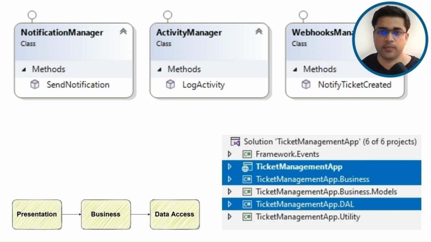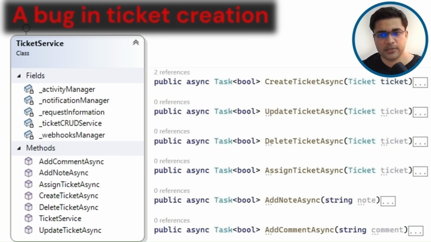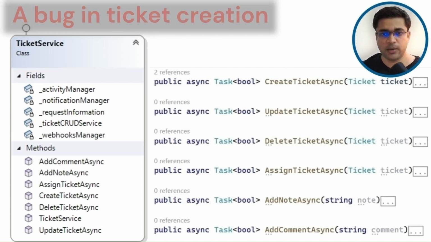Now, look at the code. We have a presentation layer, a business layer, and a data access layer. In our business layer, we have a ticket service class, which has separate methods for each story. This is our high-level organization. Now, a question. Suppose a bug is reported in ticket creation logic, and we have to troubleshoot that bug. How should I approach it? Where should I add a breakpoint to start troubleshooting?